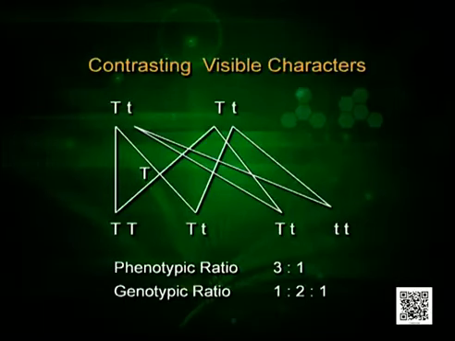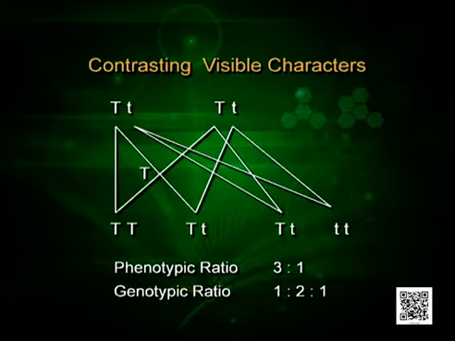Children, you can see capital T is crossed with small t, and you can see how the genes segregated: capital T from one, small t from the other, then capital T from one, capital T from the other. On the basis of that, you have 4 groups: capital T capital T, capital T small t, capital T small t and small t small t. That means you have pure tall, hybrid tall, again hybrid tall, and then pure short.